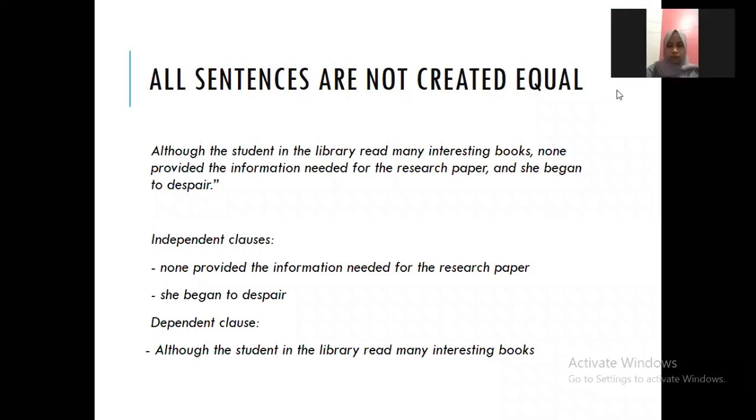Why? Because when we write something, we will have to deal with sentences all the time. So you need to understand the basic concept of sentence structure: simple sentence, compound sentence, complex sentence, compound complex sentence, right? And then you have to understand what a clause is. There are two kinds of clauses: independent clause and dependent clause. And you also need to be aware of conjunctions, subordinating conjunctions or coordinating conjunctions.